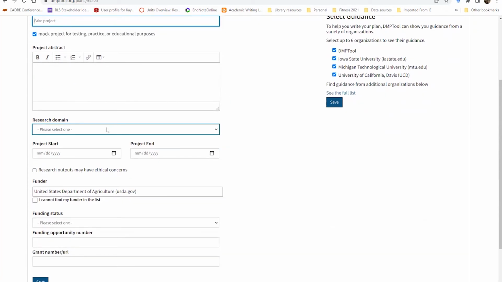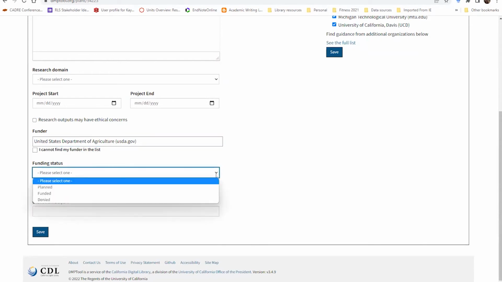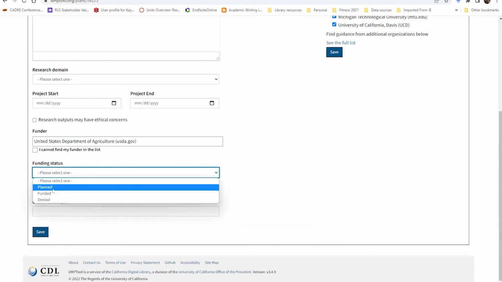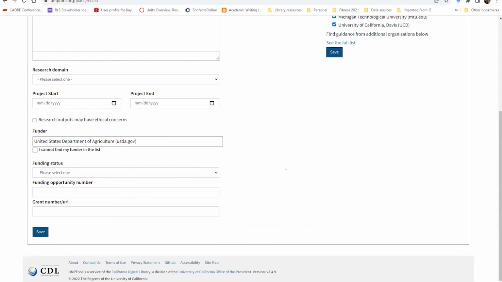Here's your abstract, domain, project start and end. And then you should have already gone through your IRB, and if it has any kind of ethical concerns, you would check that. Here's where we chose our funder. And here's where, right now we're planning it, but let's say it gets funded, you would put it in here, and then you'd remember to update accordingly: the opportunity number and the grant number URL.